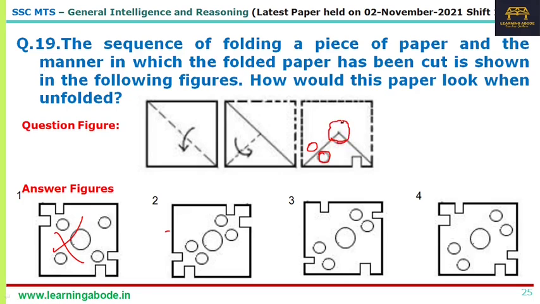So that's not really helpful for us here. So for the first unfold, you'll have 2 circles here and a half circle. Though I've drawn a full circle, you'll have a half circle, and this cut like a rectangle would appear here.